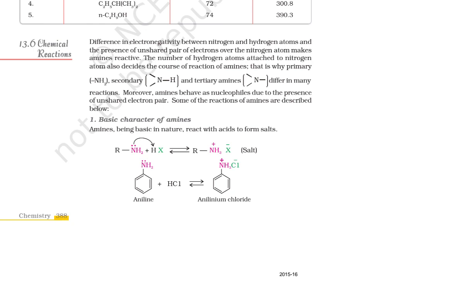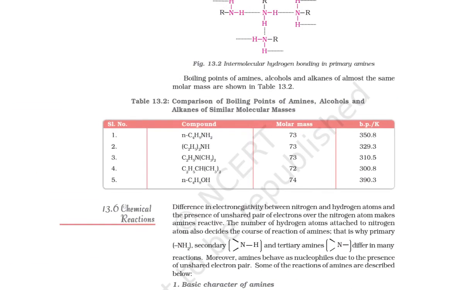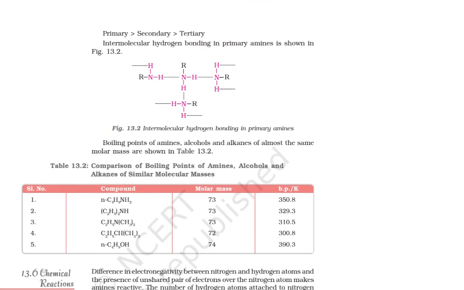So in this table which is given for you, look here. I want to explain to you, this is your primary amine. This primary amine has more association because nitrogen has 2 hydrogens in case of primary amine.